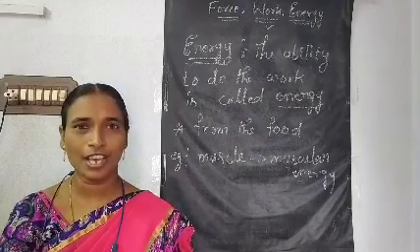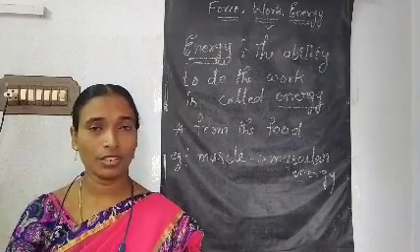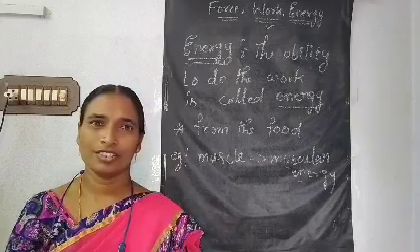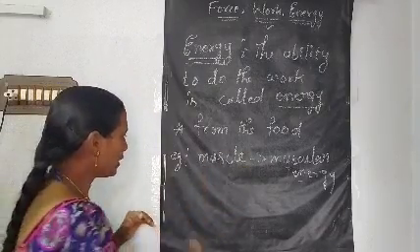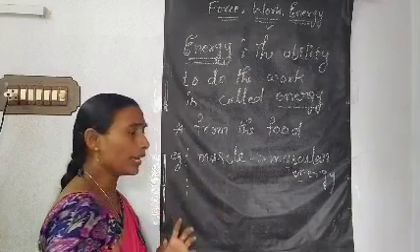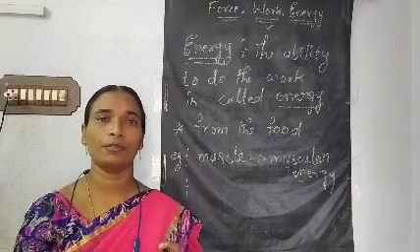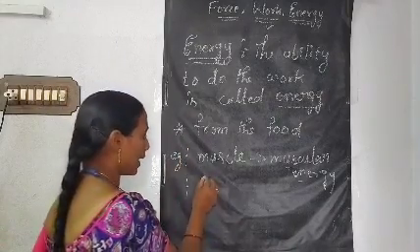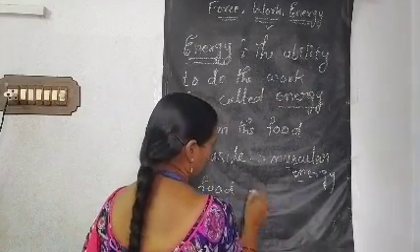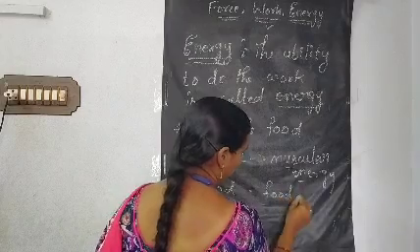Whereas in the chess game, your brain is working a lot, yes, to win the match. So like this. Next one. The energy which is stored in the food, if you get it from the food, is called food energy. What is that? Food energy.